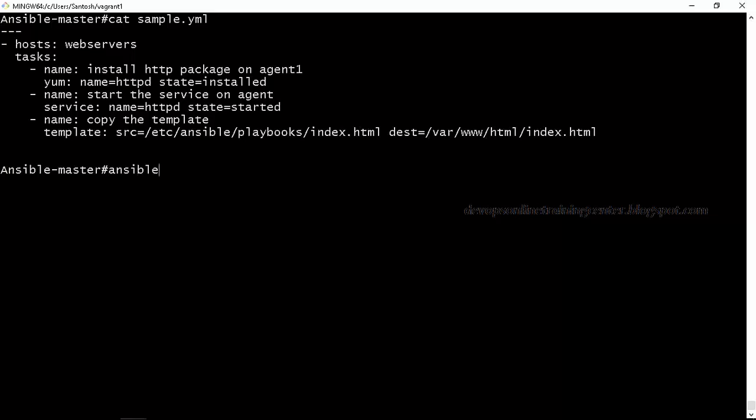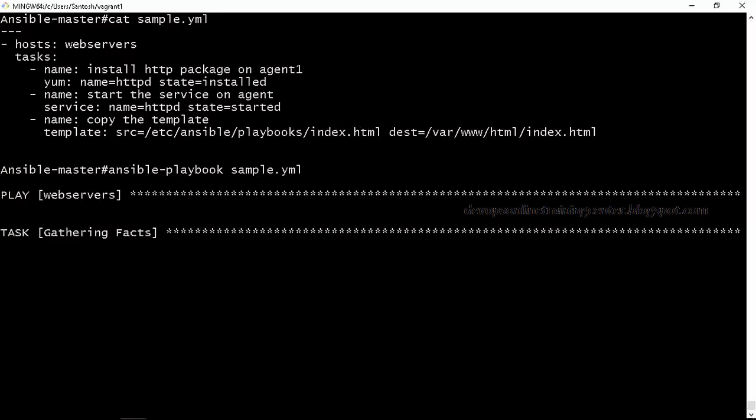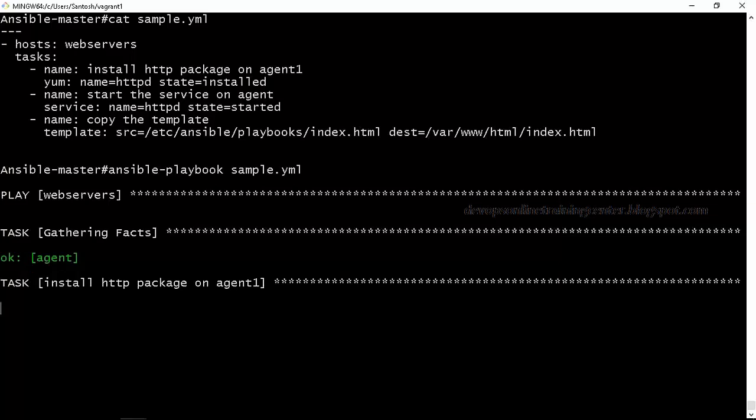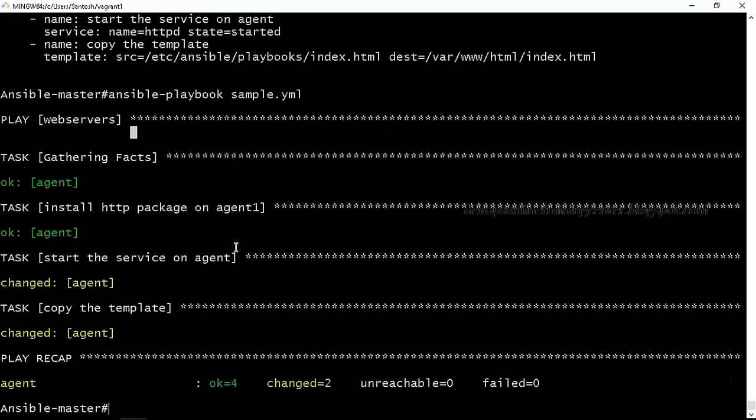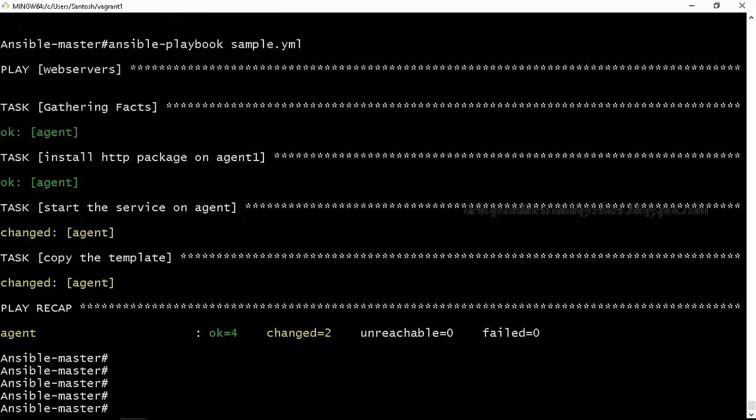So if I run this, there's a module called setup. By default, it gets executed every time. It will gather the facts. Okay, we'll see facts. So basically there are 4 tasks, out of which 2 are changed. The package was already installed, so it did not do anything. It says package is already installed. Then it started the service and it copied the template.